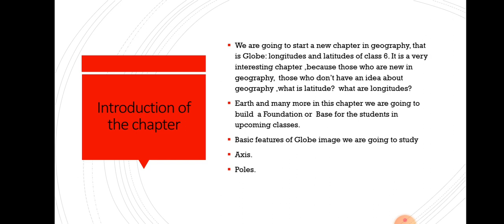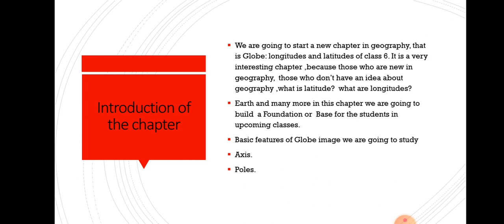What is latitude? What is longitude? What is an axis? What are poles? Many questions will be there in your mind. What is earth? And many more things in this chapter we are going to build and learn. And as already discussed, this chapter is going to be the foundation or the base for the students in upcoming classes. Upcoming classes means the higher classes when you go.